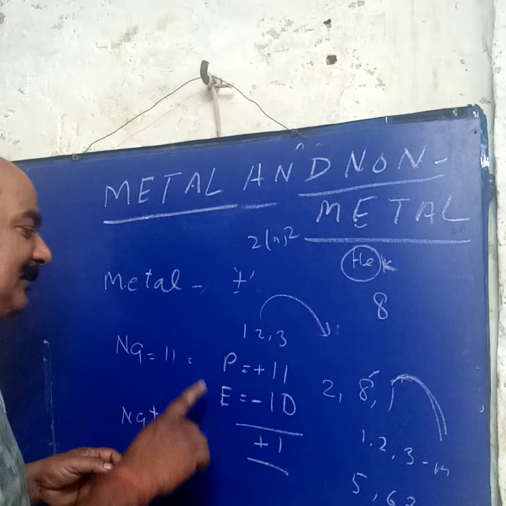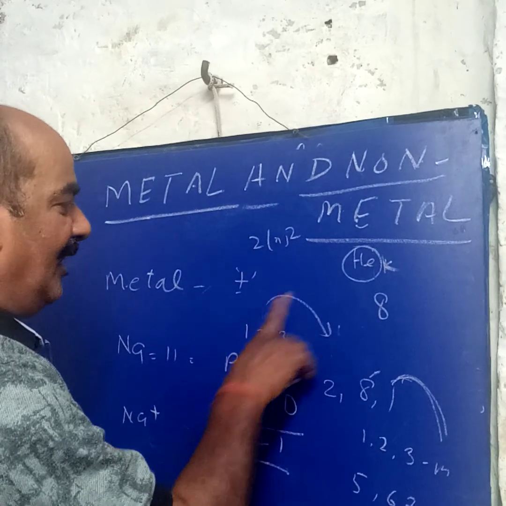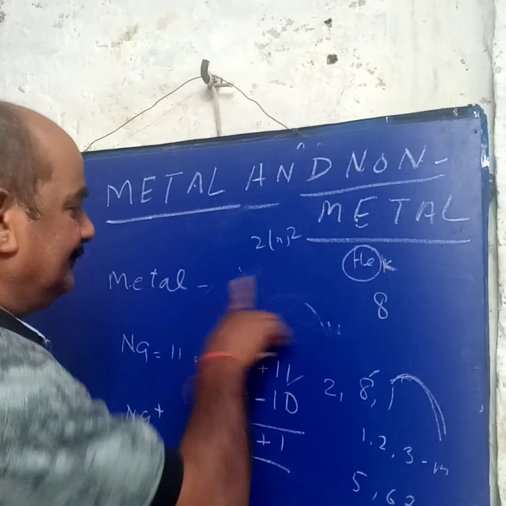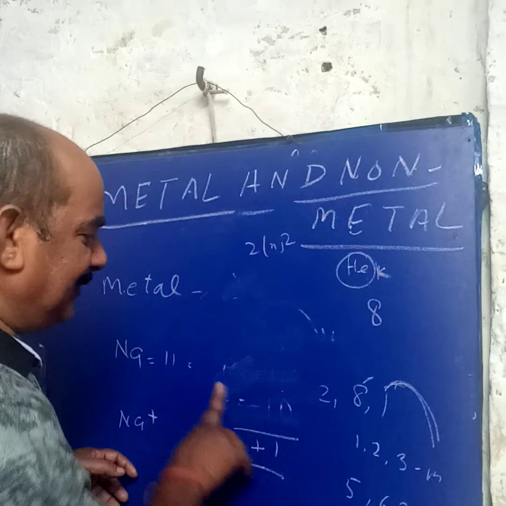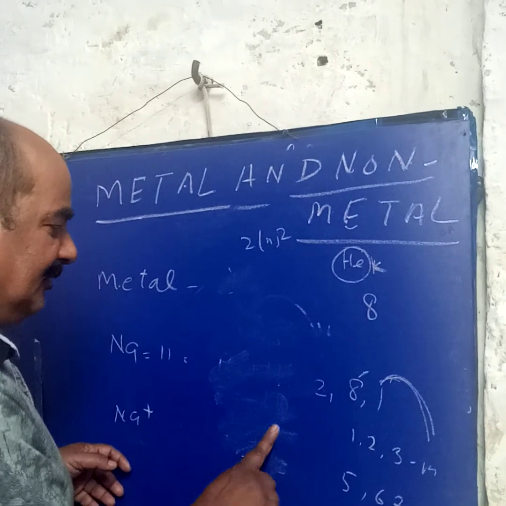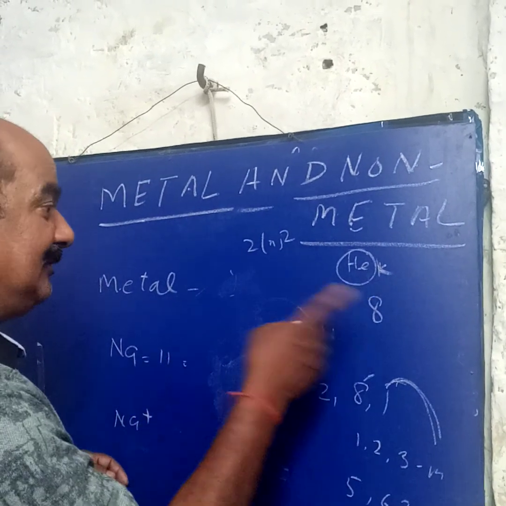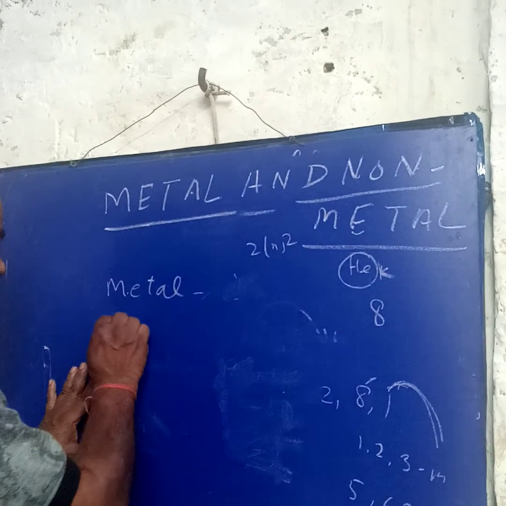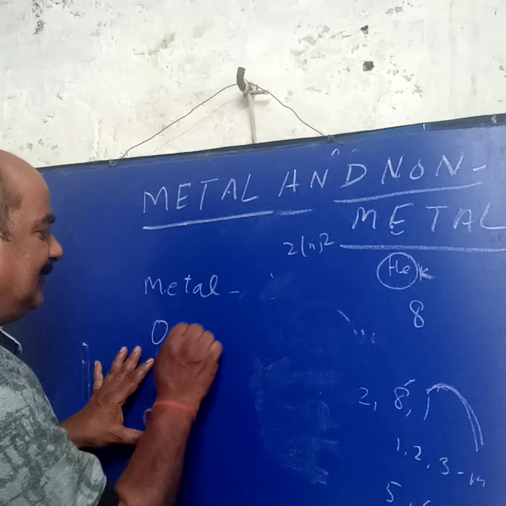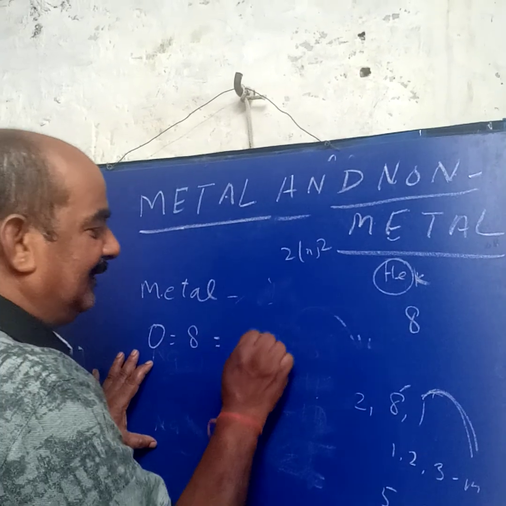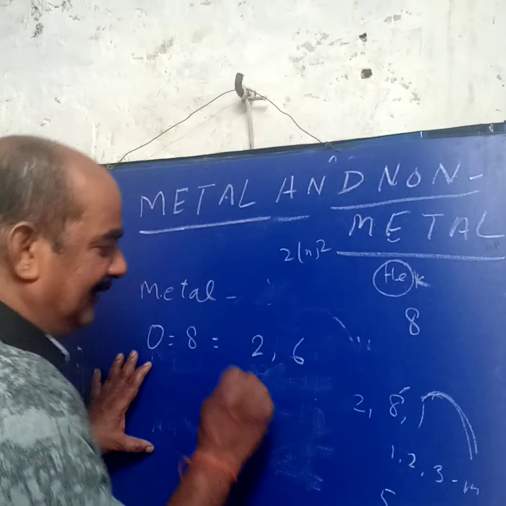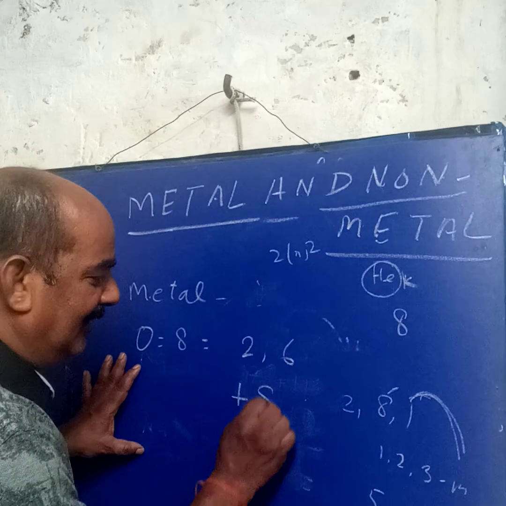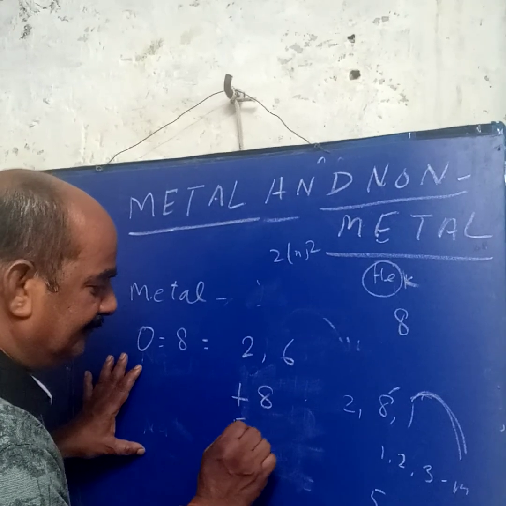Metal has positive ions, and non-metal has negative ions. How? Suppose we take the example of oxygen, a non-metal. Oxygen's atomic number is 8. Its electronic configuration is 2, 6, meaning 8 protons and 8 electrons.